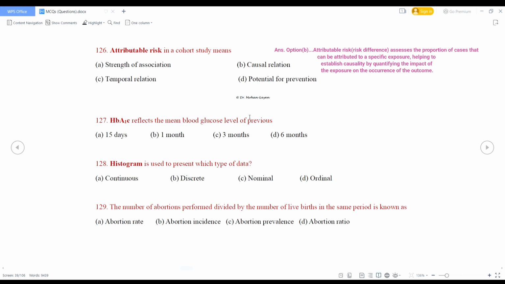The number of abortions performed divided by the number of live births in the same period is known as abortion rate, abortion incidence, abortion prevalence, abortion ratio. Remember, when we use live birth in the denominator, it is a ratio, as in MMR means maternal mortality ratio. So here also live birth is in the denominator, so it will be abortion ratio.